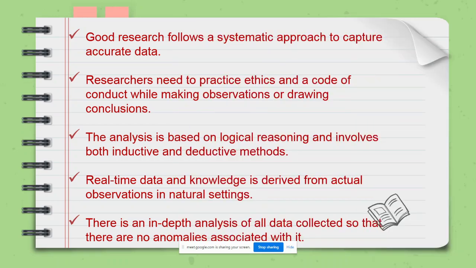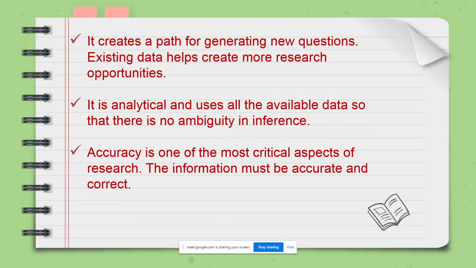Okay. So the next characteristic is that good research creates a path for generating new questions, and existing data helps to create more research opportunities. So it creates a new path. Existing research gives the scope for future research, so the research can be expanded and it can bring more research opportunities to the researcher.